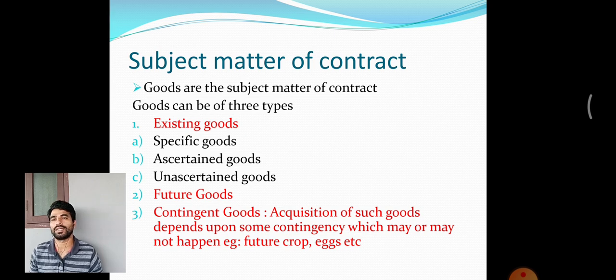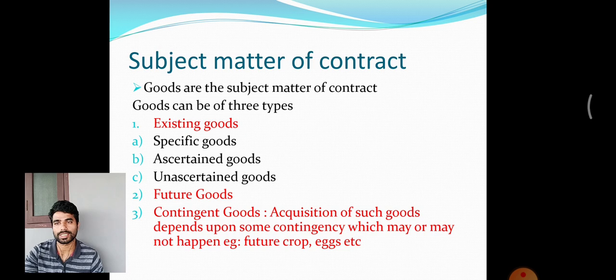Say I am ready to sell a black car, okay, that is specific. A black car with two or four wheels or something like that, I say specifically, but it is not ascertained, it is not specific at the time of formation of the contract. It is ascertained, it is identifiable with certain qualities explained by the parties.